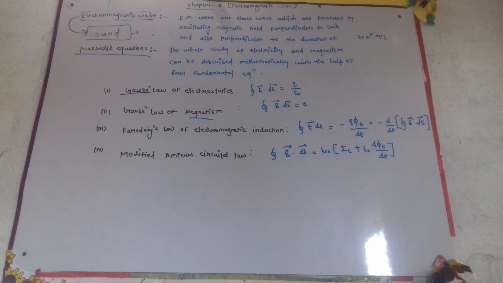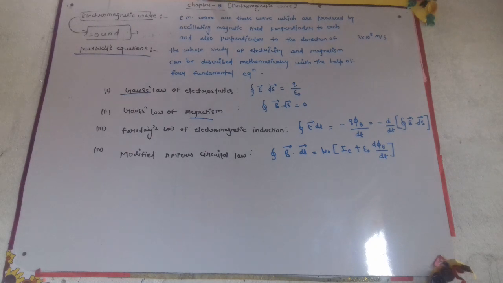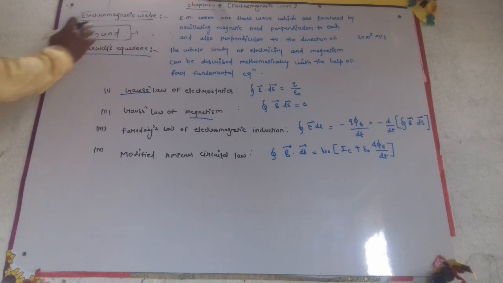Electromagnetic waves are those waves which are produced by oscillating electric and magnetic fields, and electromagnetic waves are transverse in nature, whereas sound waves are longitudinal in nature. We have studied this in 11th class. The second difference is that electromagnetic waves show the effects of refraction, reflection, and interference, whereas sound waves do not show the effects of refraction, reflection, and interference.